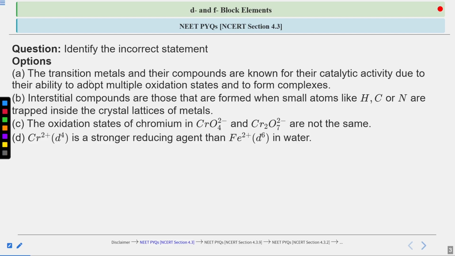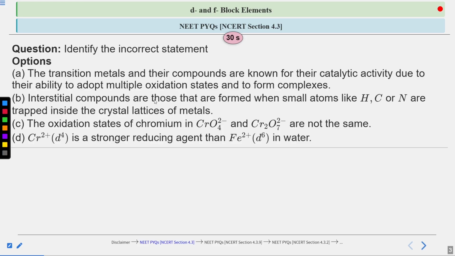So, this is the first statement. The second statement: interstitial compounds are those that are formed when small atoms like hydrogen, carbon, or nitrogen are trapped inside the crystal lattices of metals. The third statement: the oxidation states of chromium in CrO4 2- and Cr2O7 2- are not the same. And the fourth statement is that chromium 2+ in the d4 configuration is a stronger reducing agent than iron 2+ in the d6 configuration in water. So you have to identify the statement that is incorrect, not correct.